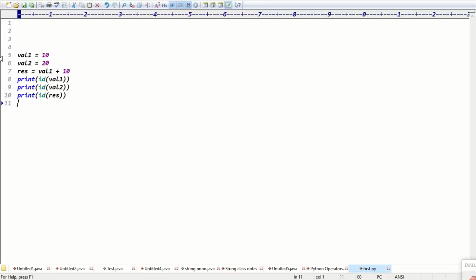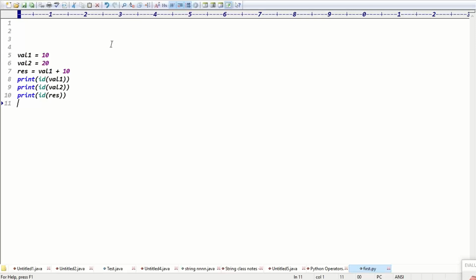So it's same memory, different memory, same memory, right? Because result contains 20, and val2 is also 20 only, right? In that case, how many variables in total? Three variables and two memories, right? Exactly, guys. Three variables and two memories.